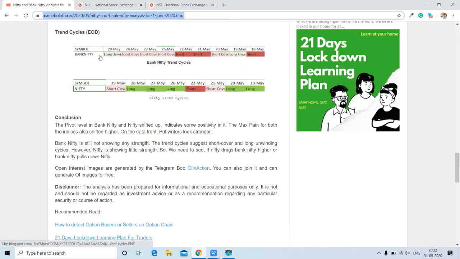Now time to check out this trend cycle. See, I'm not seeing any strength in Bank Nifty as of now. This is totally short build-up, long unwinding, short covering. There is no long, but I am seeing some long in Nifty. So this creates some confusion. Nifty wants to go up, but Bank Nifty wants to go down. So what will happen? This depends totally on the market. So we need to be careful, and with a strict stop loss you can take your trade on the basis of your own analysis.